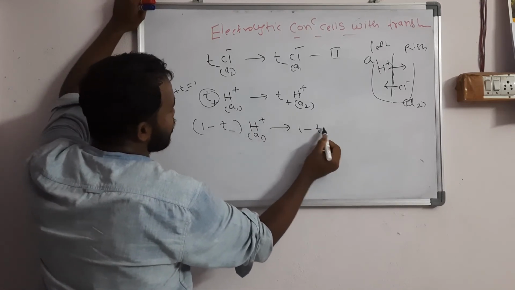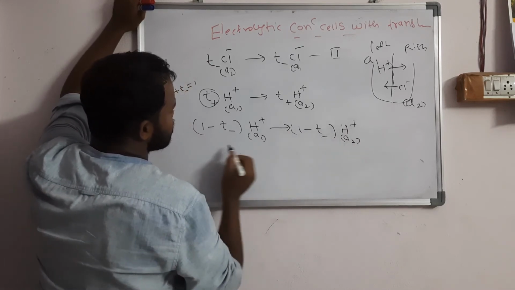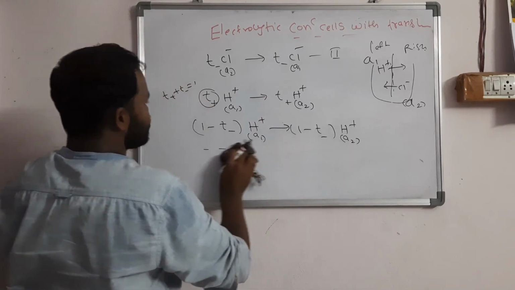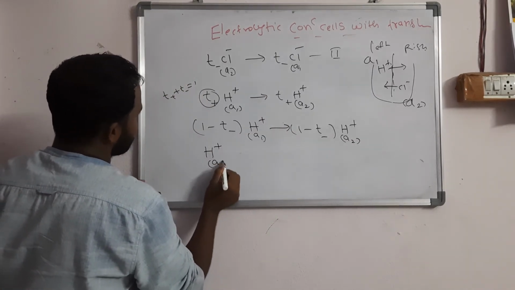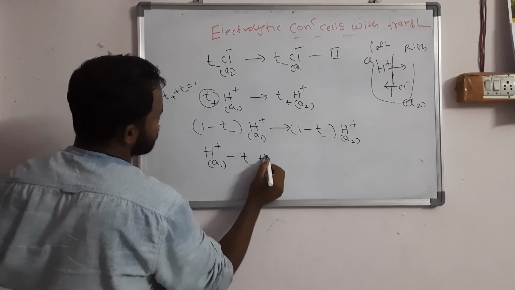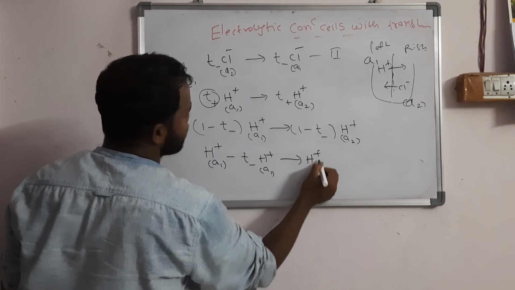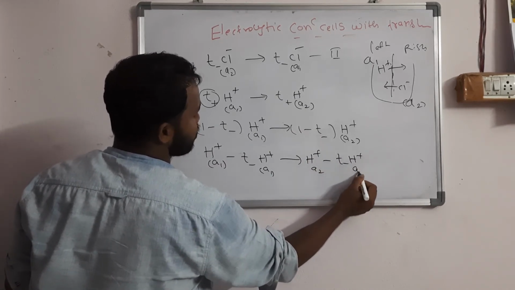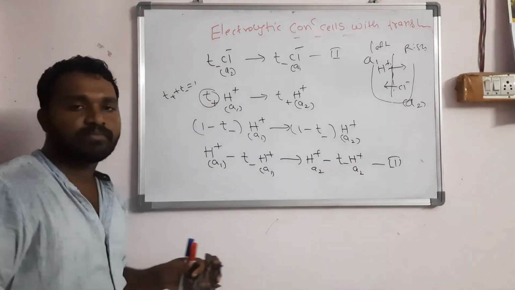1 minus t minus H plus of A2. After writing this, you should multiply inside this. What will you get? H plus of A1 minus t minus of H plus of A1 is equal to H plus of A2 minus t minus of H plus of A2 you will get. So now this is equation number 3. Consider this is equation number 3.